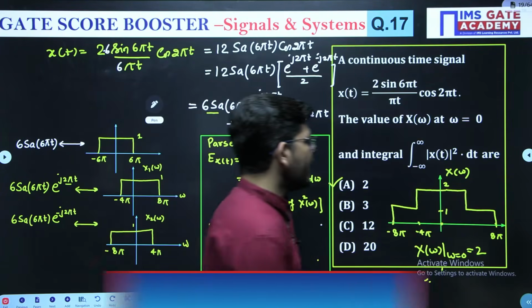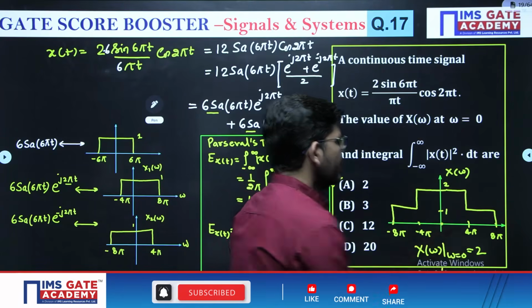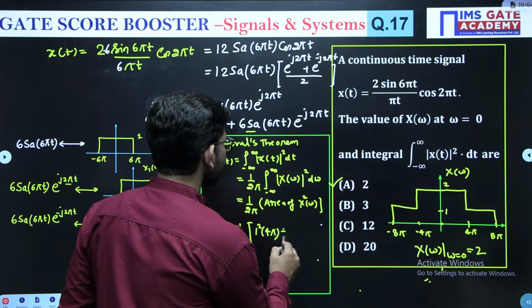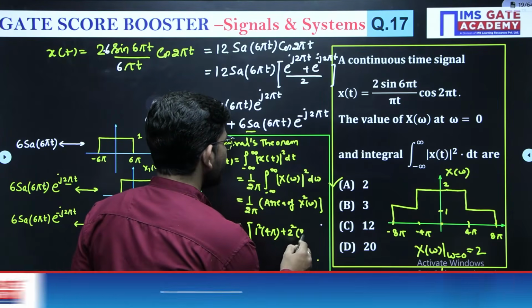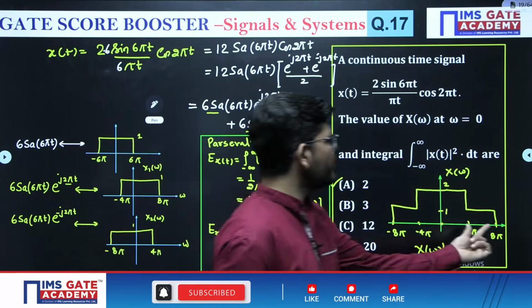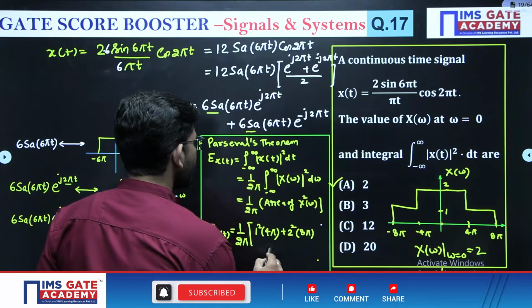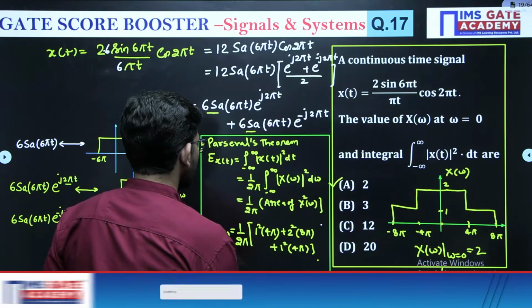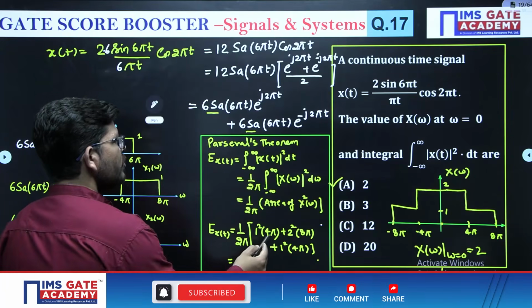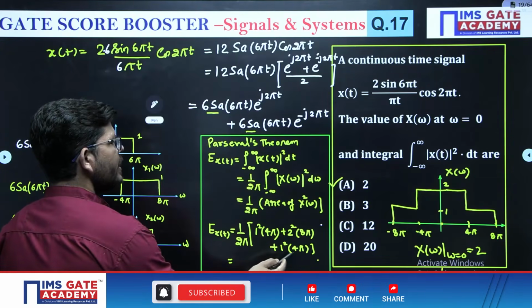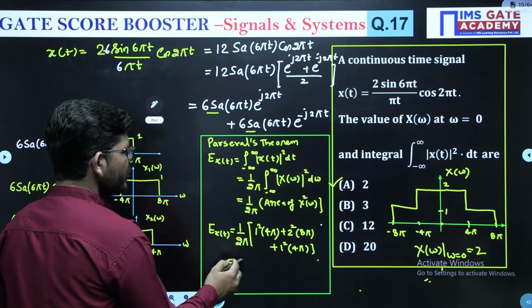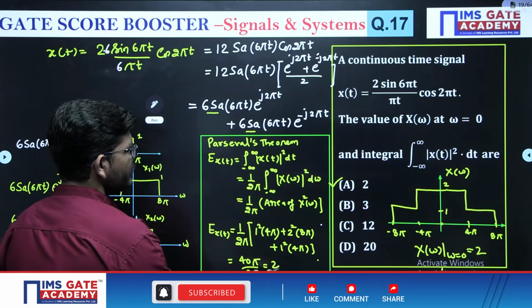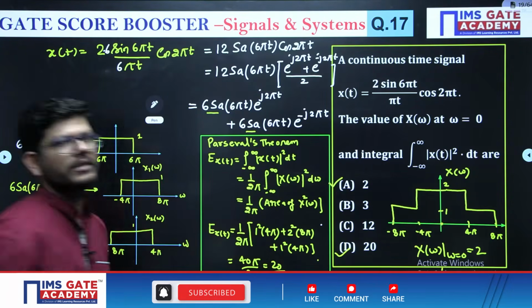Okay, from minus 4 pi to 4 pi, the width is 8 pi, magnitude is 2, 2 square and the width is 8 pi. Then again for this duration, it is 1 square into 4 pi. Then what we are going to get? 4 pi, 8 pi, and this is going to be 32 pi. So we will get 40 pi divided by 2 pi, and this will give me 20. So this is going to be the answer, right?